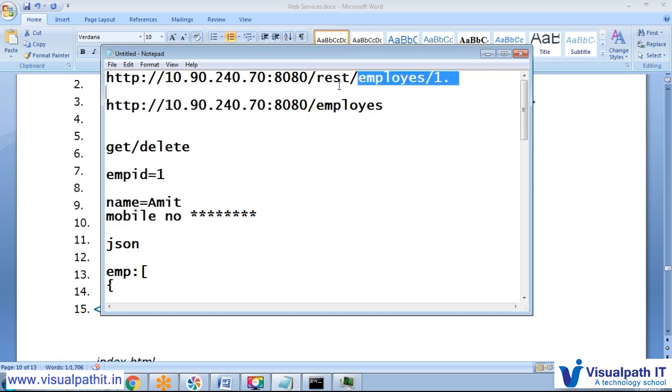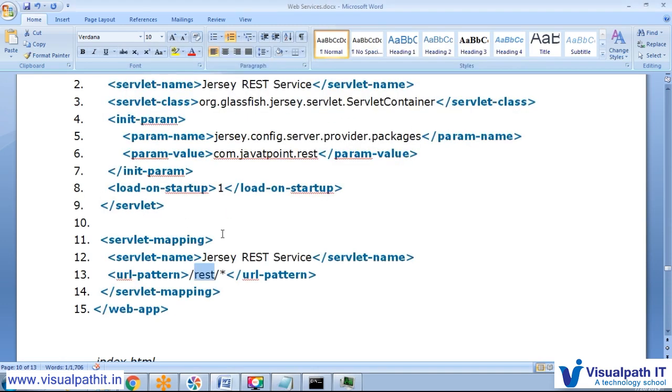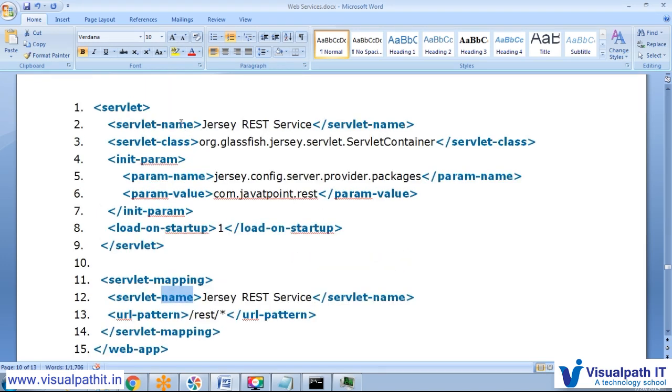So when you hit rest, after that the star means anything. Even if we add something here, again add something here, it will follow this pattern, because after rest, anything will hit this one. Jersey REST service is the servlet name, mapped with the servlet name here. So this naming will be matched with this naming, and after that it has some class.